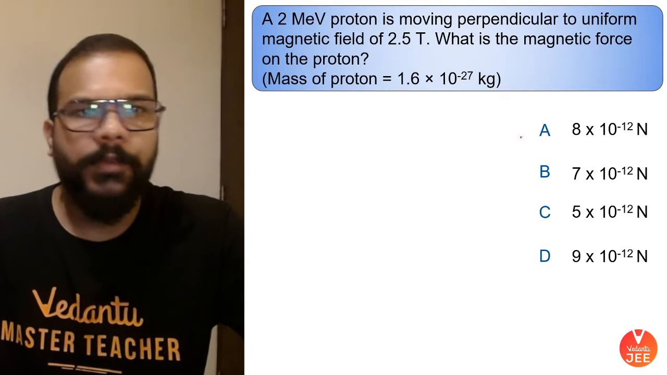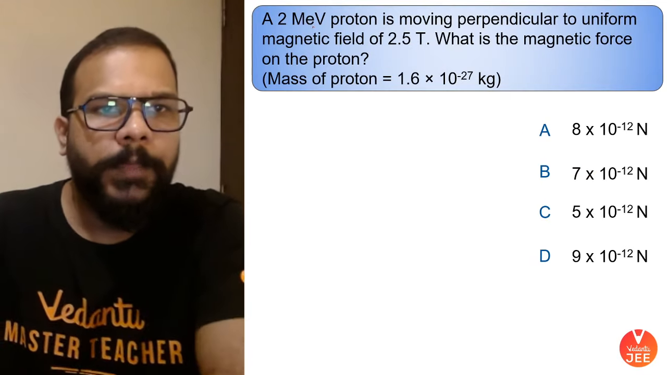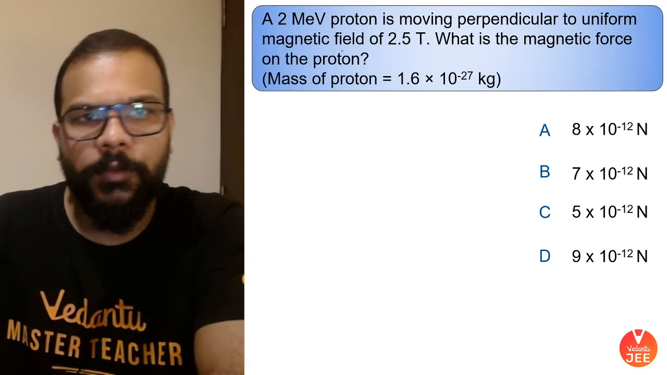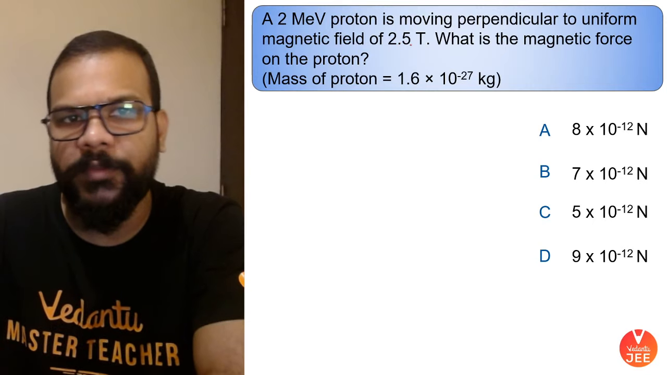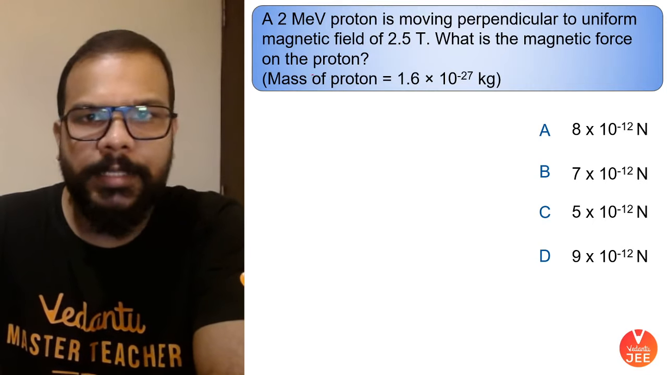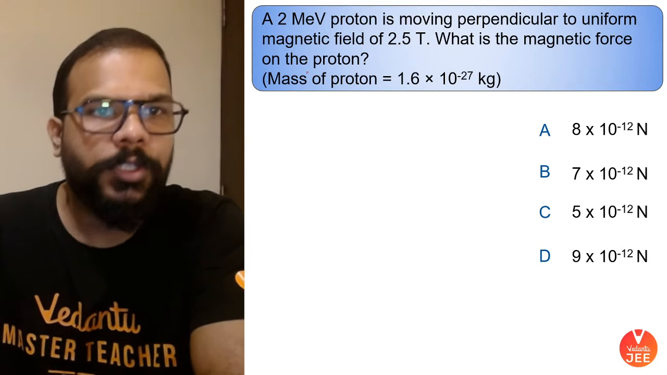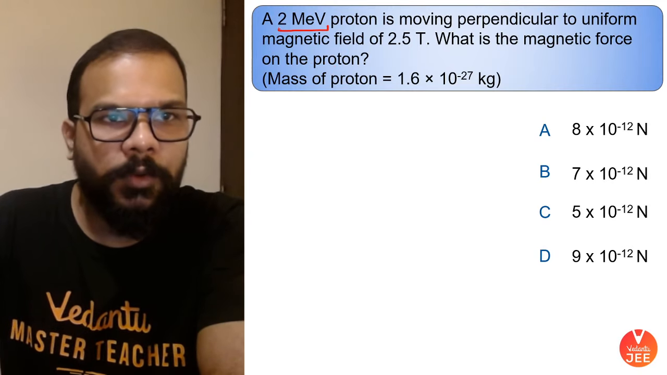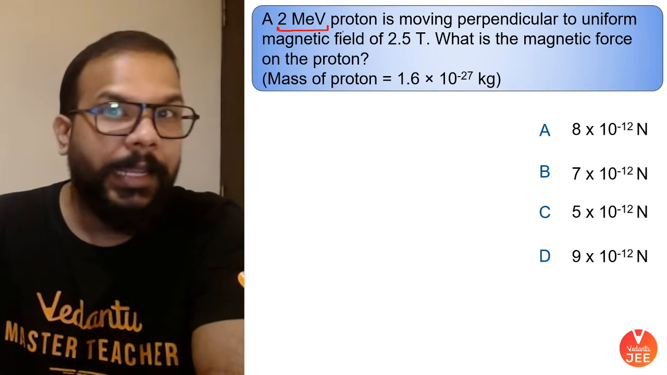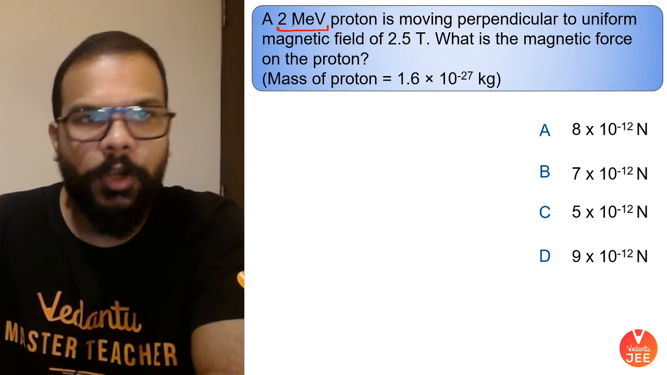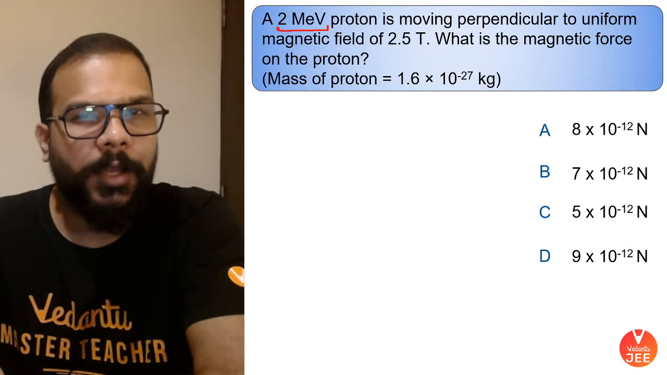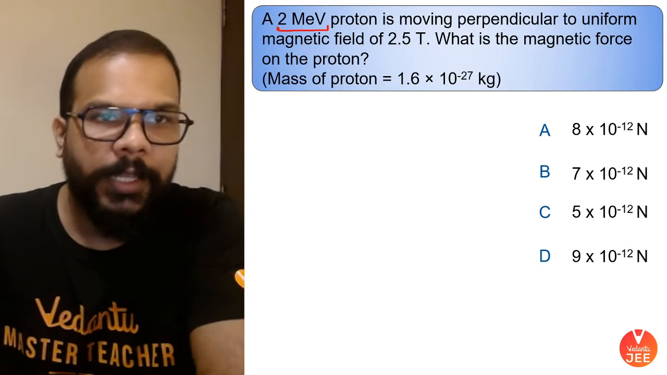This question says that we have a 2 mega electron volt proton which is moving perpendicular to a uniform magnetic field of 2.5 Tesla. What is the magnetic force on the proton? First of all, as we know, mega electron volt is... electron volt, if you do not know, is a unit of energy, and mega electron volt is 10 to the power 6 electron volts.